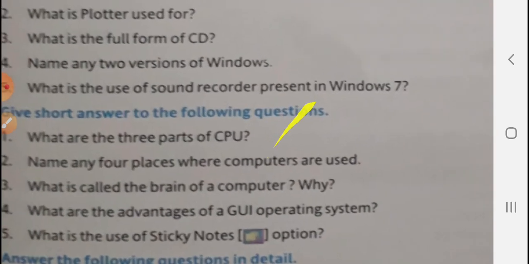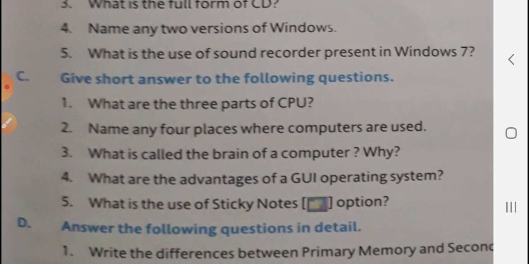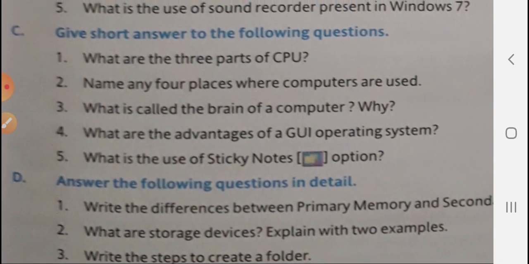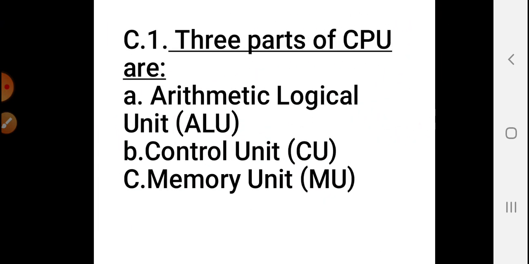So our first question is, what are the three parts of CPU? From here you can see the questions, and now maximum students have books. So this is our first question and the answer is here. The three parts of CPU are, first, ALU, arithmetic logical unit, second, control unit, CU, and third, memory unit, MU. Okay, this is your first answer. Very simple.